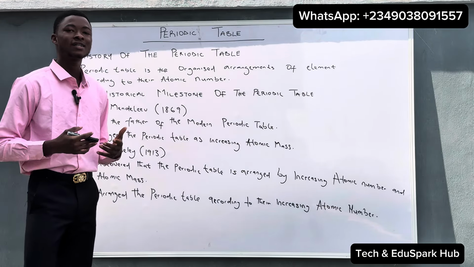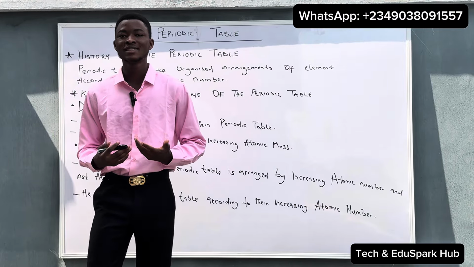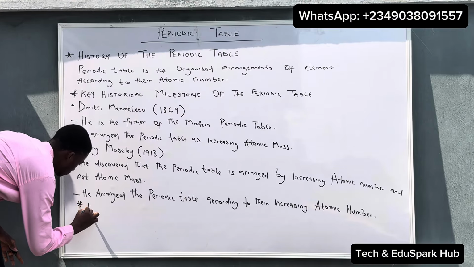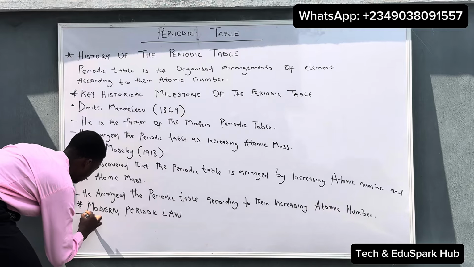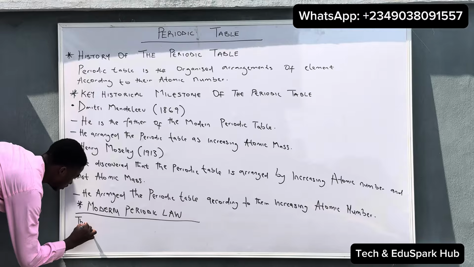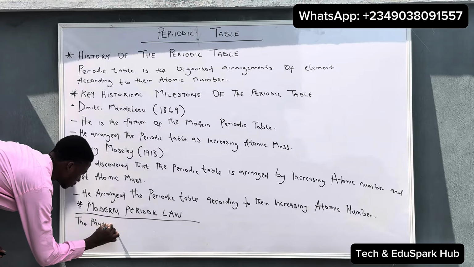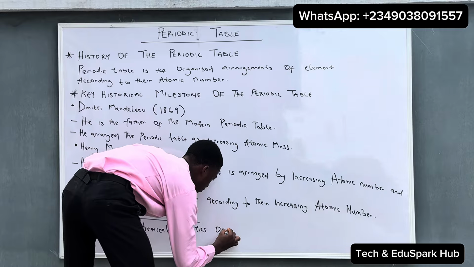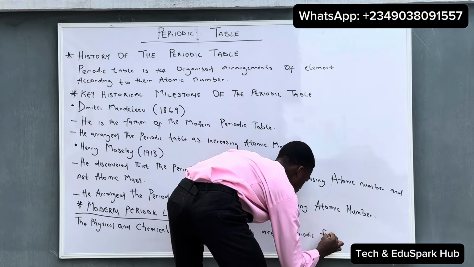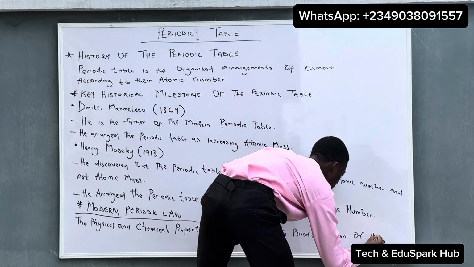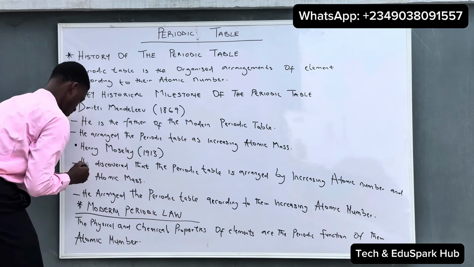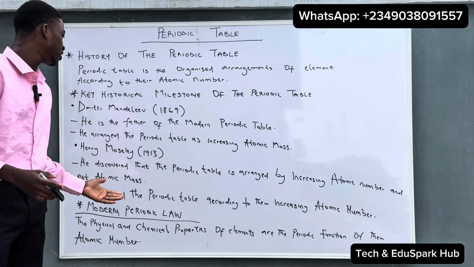And lastly, we'll be looking at the modern periodic law. So let's write the modern periodic law here. The modern periodic law states that the physical and chemical properties of elements are the periodic function of their atomic number.